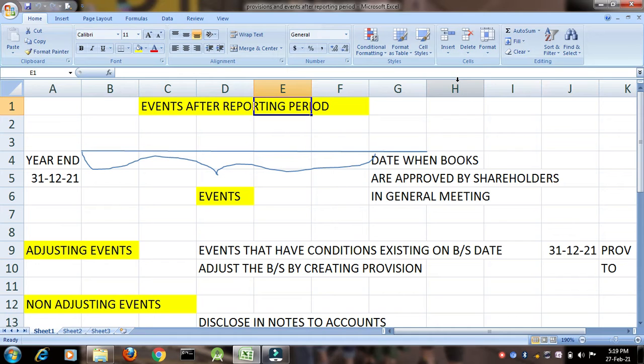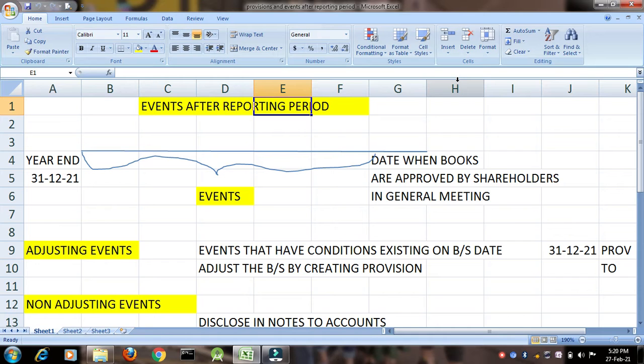Do you think that on 31st December itself my books of accounts will be completed and accepted by the shareholders? No, it takes time. There is a time lag in between. First of all, the books of accounts are made, the directors look into the books of accounts, everything is done, and after that the shareholders approve the books of accounts in annual general meeting. Now what are events after reporting period?